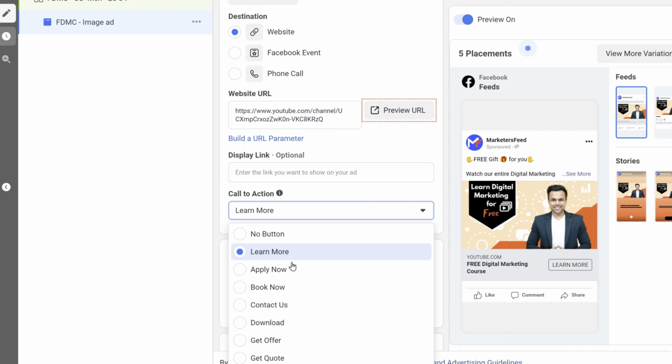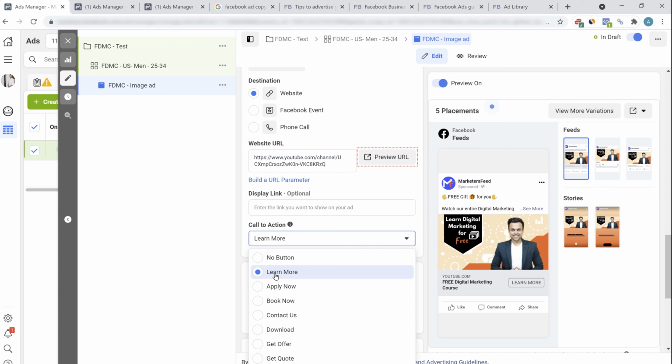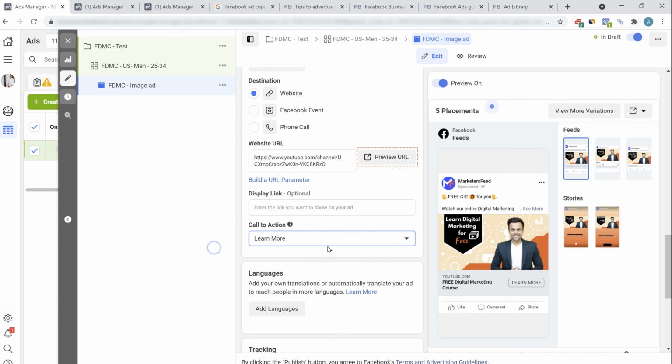Now the call to actions are multiple. Apply now, book now doesn't suit me because people want to learn more about this offer. So I have kept learn more, because contact us is not relevant for us. Again, get offer is not relevant for us. So I've kept learn more. Choose the call to action which is most relevant to your ad.